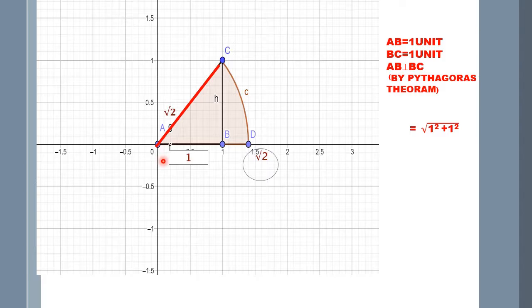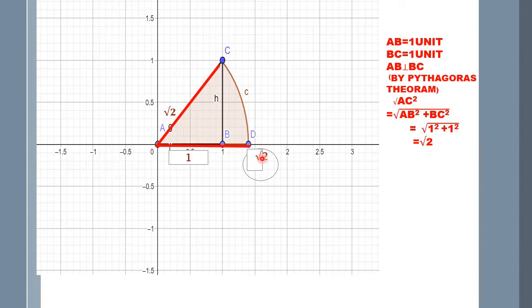There is another radius of the circle with center A, that is AD. That means AC is equal to AD because both are radii of the circle. This is denoted by the red lines. These two red lines denote that both of them are equal because they are the radius of the circle with center A. Now, how can we locate root 2 on the number line?